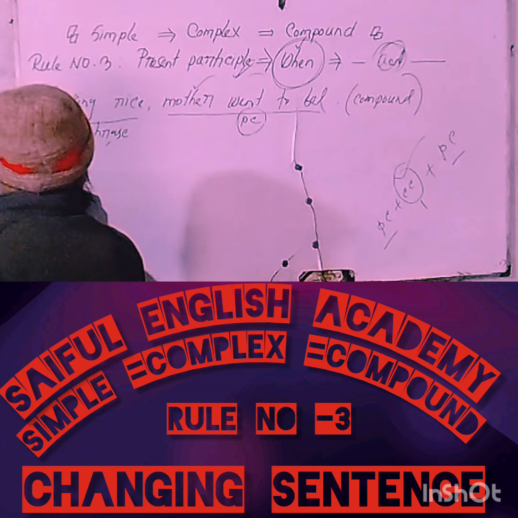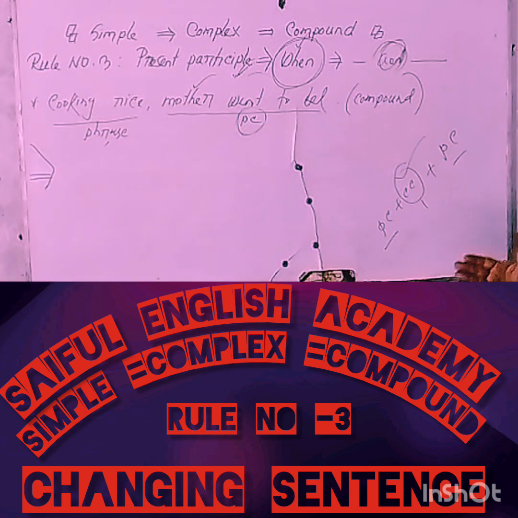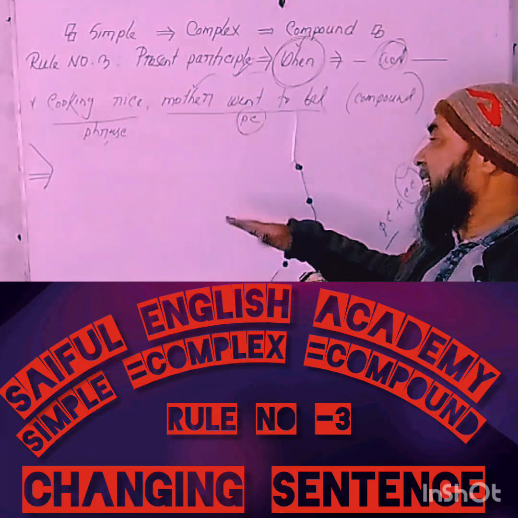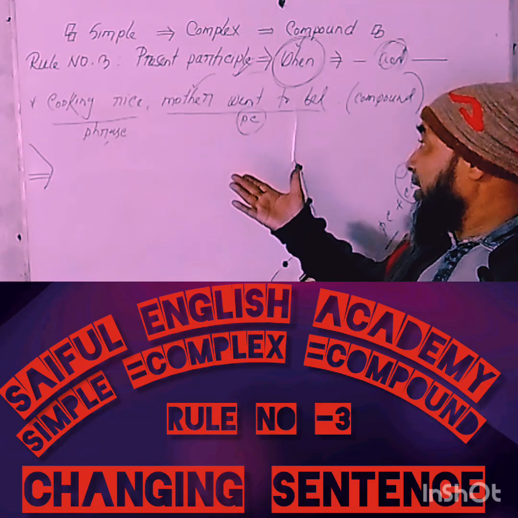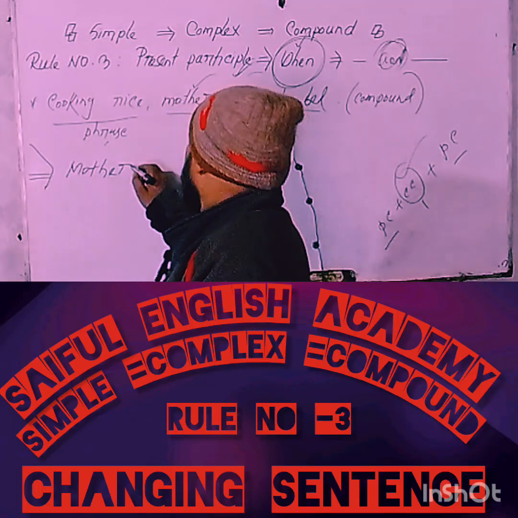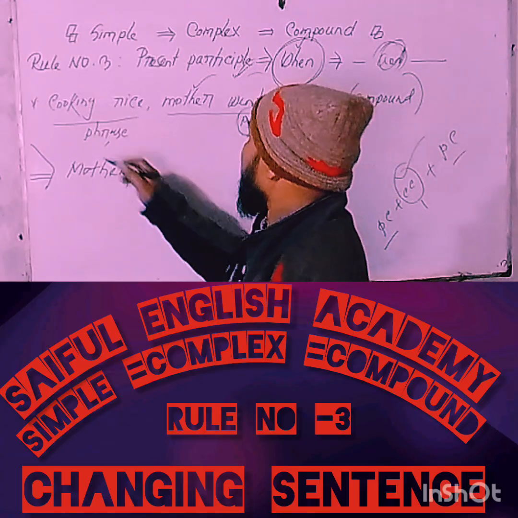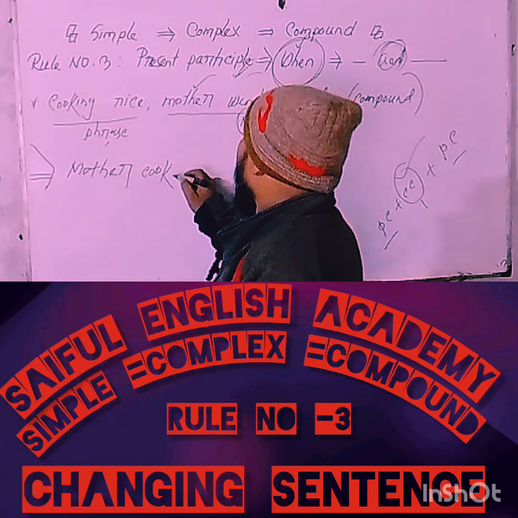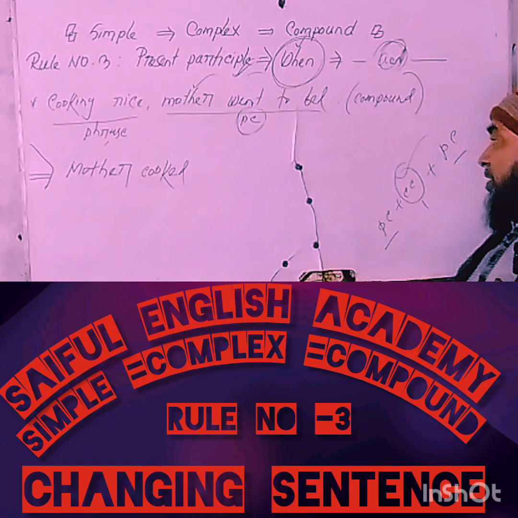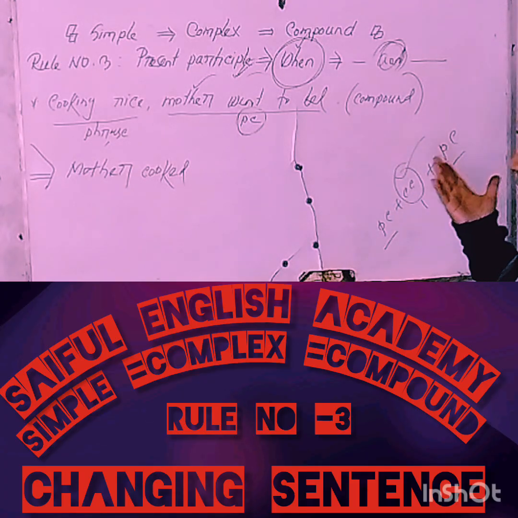Now, try to solve it yourselves. At first, to form a principal clause, you have to bring out the subject. But of course, you know that a phrase has no subject, so you have to bring a subject from the principal clause. The subject of the principal clause is mother. Then you have to bring out the verb. Here the verb is cook, but you have to write the verb according to the verb of the principal clause. The principal clause has a verb in past form, so in this case you have to use the past form of the verb cook. Of course, cooked is the past form of the verb cook.